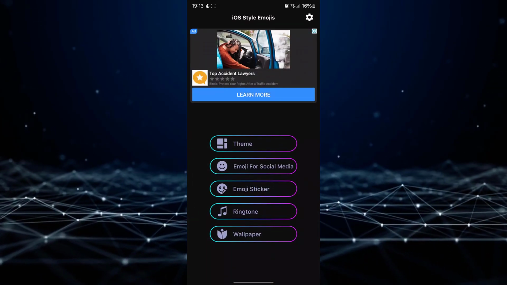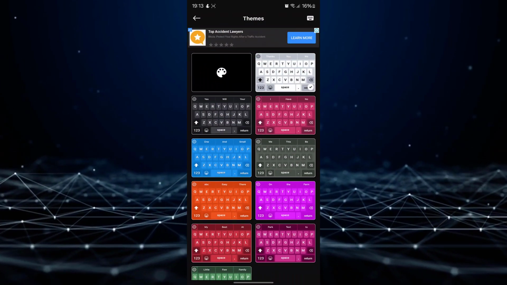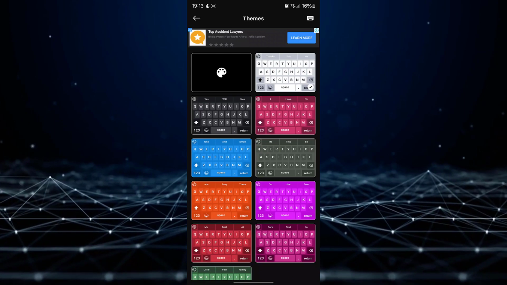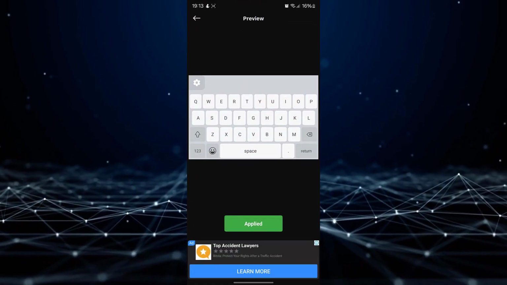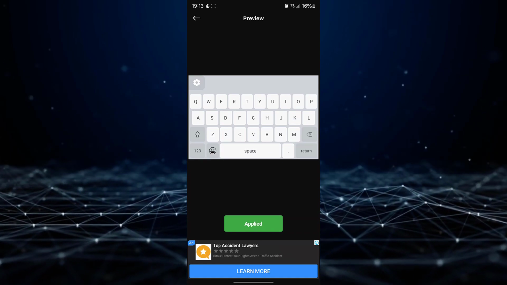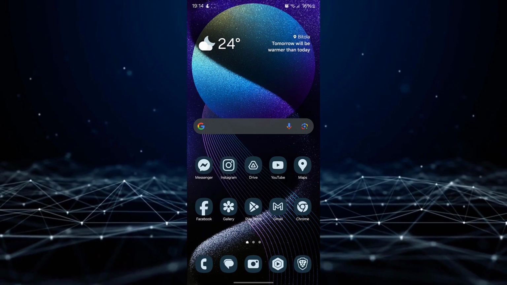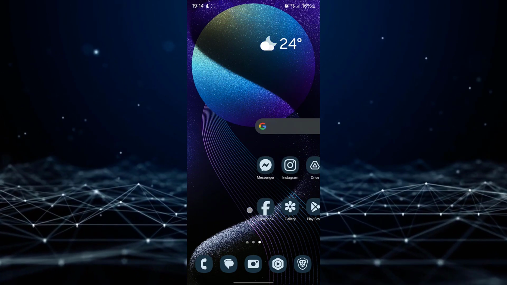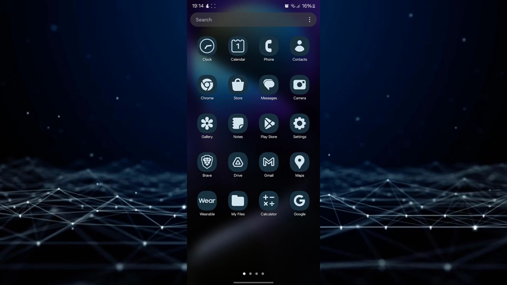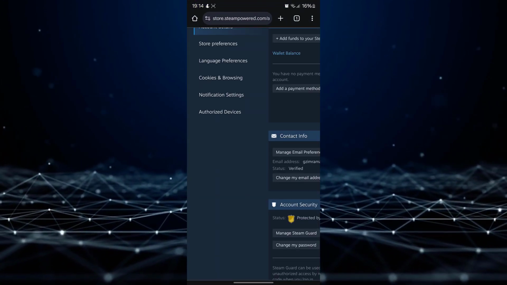Tap on Theme within the app. Under Themes, you will find options such as iOS Light Keyboard and iOS Dark Keyboard. Select either of these options. Click on Apply to apply the selected keyboard to your Android device. You can now effortlessly use an iPhone-like keyboard on your Android device.